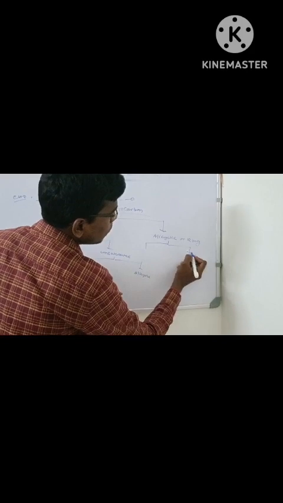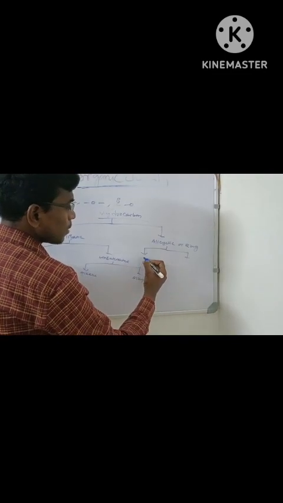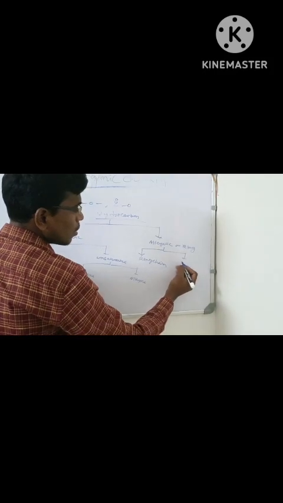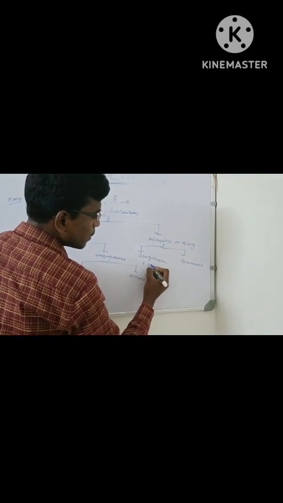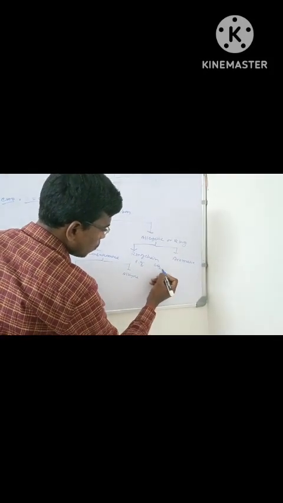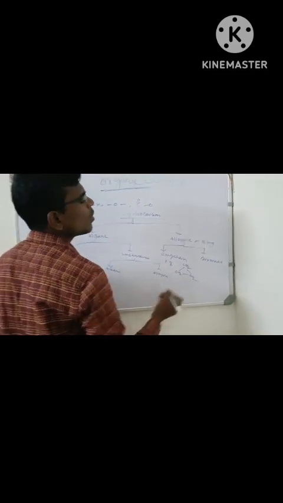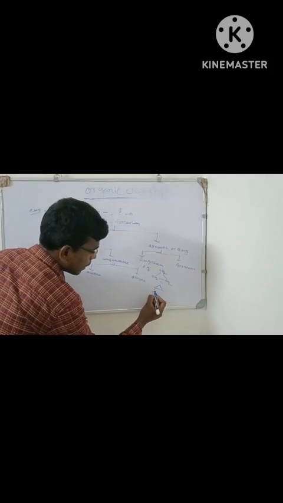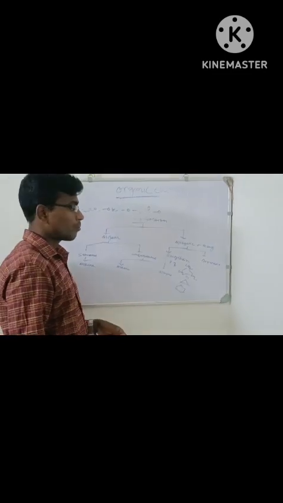Alicyclic can be classified into two categories. First one, ring chain. Second one, aromatic. As for example, ring chain organic compound: CH2 single bond CH2 single bond CH2. This is similar to that. Also another, cyclohexane. This is also ring chain compound.